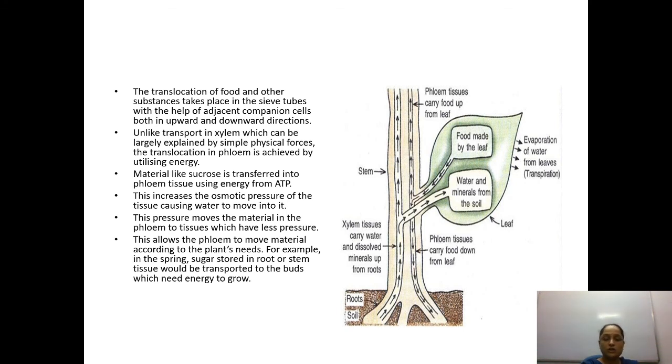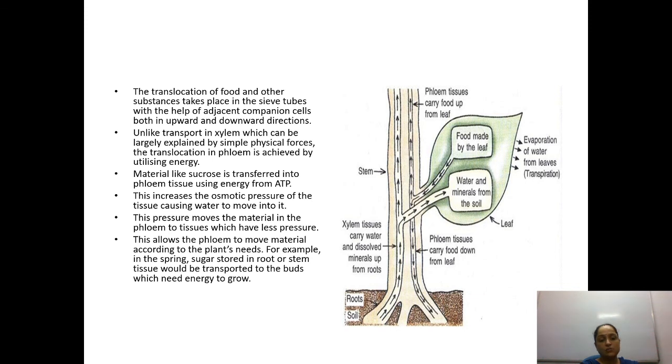This increases the osmotic pressure of that tissue, causing water to move into it. And because of the concentration of the sucrose also, this water is going to move. Okay, this pressure moves the material in the phloem to the tissue which has less pressure. So wherever the less osmotic pressure of the sucrose will be there, the sucrose is going to be transported to that place. This allows the phloem to move material according to the plant's need. So phloem is going to transport the food, whatever amount is required, with the help of this osmotic gradient.